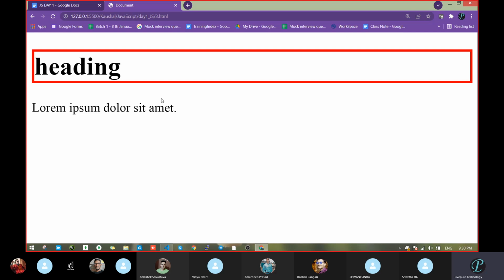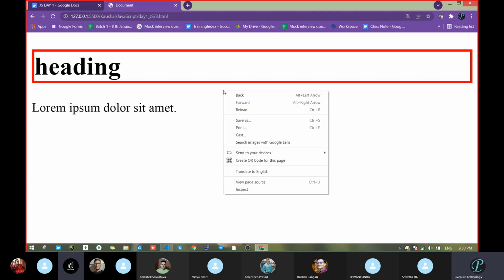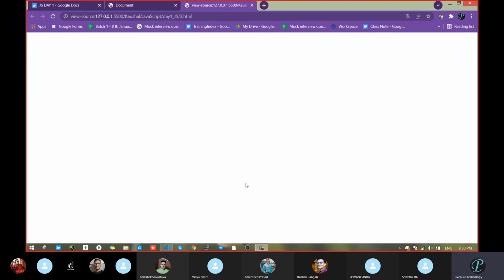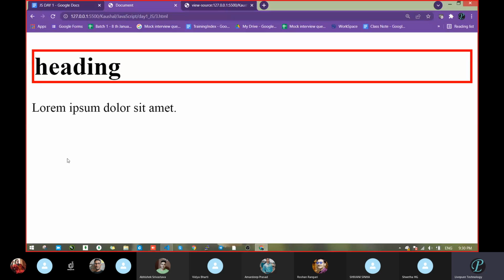So that is the way of opening that section of the browser. Otherwise, just tell me how you will open that section. Is there any button available? No. But when we right-click, we get multiple options. Correct. Suppose you want the page source, you click on page source and it will give you the page source.